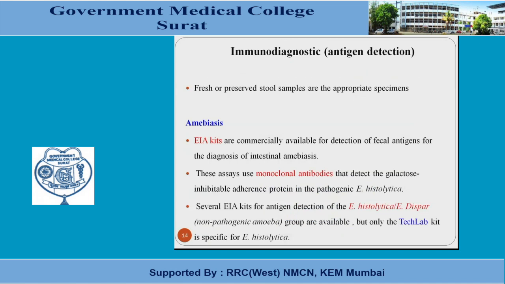Now the third testing method which can be done directly from the stool sample is the immunodiagnostic test, that is the antigen detection test. We can take a fresh sample or a preserved stool sample for this antigen detection test. For amoebiasis, there are kits available, that is the enzyme immunoassay kits, which are commonly available for detection of the fecal antigen for diagnosis of intestinal amoebiasis. These assays use a monoclonal antibody that detects the galactose-inhibitable adherence protein in pathogenic E. histolytica. Other types of kits are also available for amoebiasis.